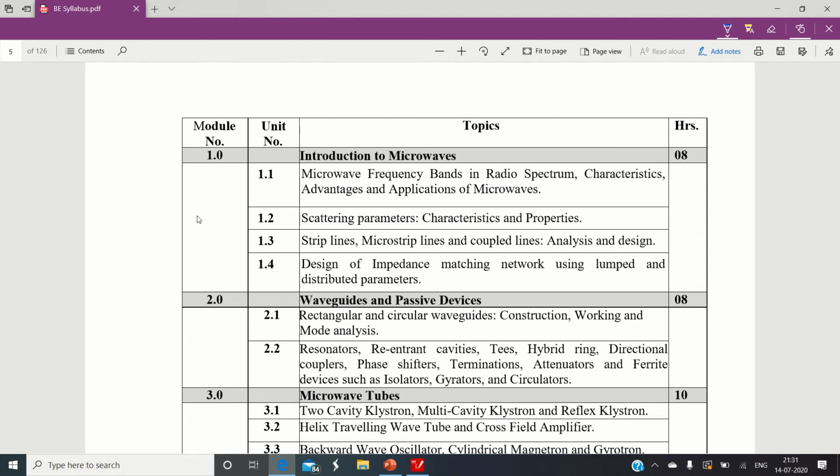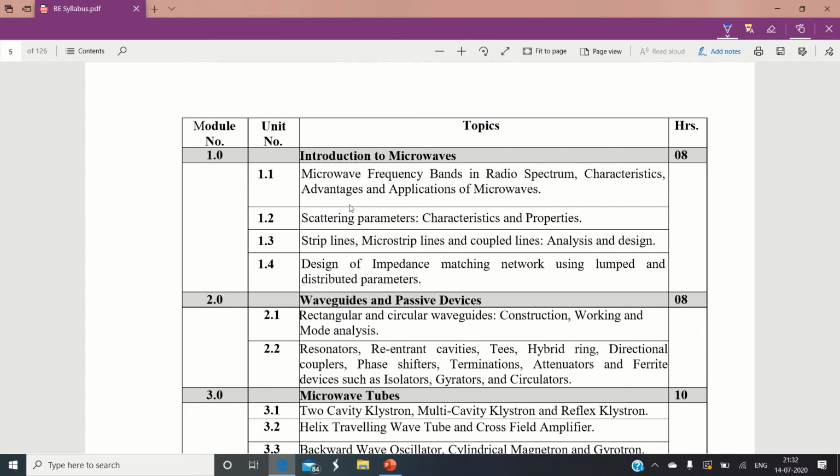This is a common structure among all the subjects. So here also we have a total of 6 modules or 6 chapters. The first chapter is an introduction to microwaves, which within a few minutes we will be starting with. We are going to study all the basics and fundamentals, characteristic properties, advantages and applications of microwaves.